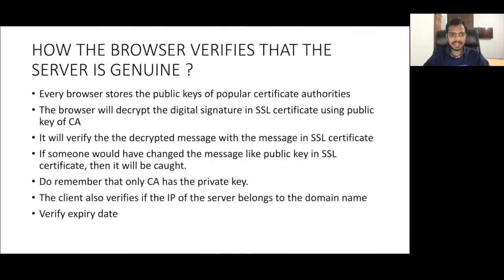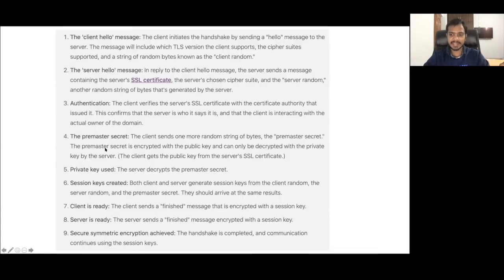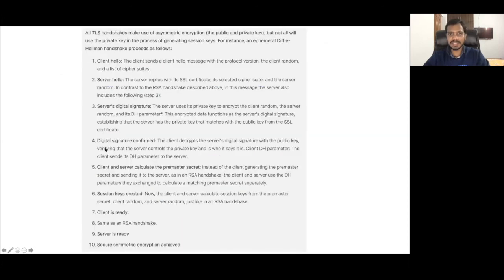So these were the session keys that we generated here, right? The pre-master secret. This was actually the session key that was shared between both of them. But in Diffie-Hellman, there will be no use of the private key of the server when we are generating the session keys. So here you see the client hello message is the same as what we discussed in RSA. Server hello is also the same, but here there is one more step involved.